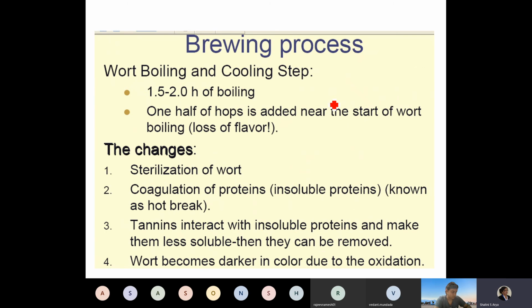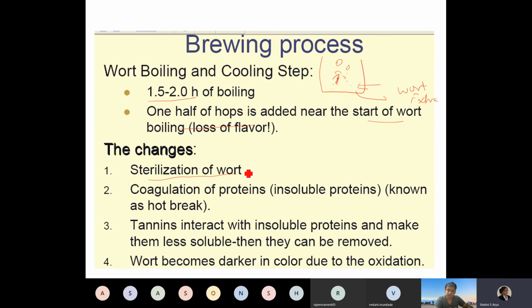Wort boiling. So now you have a very good tub in which there is a lot of wort, or soluble extract, which is very rich. The wort boiling is carried out for 1 to 2 hours. Half of the hops are added near the start of the boil, and then boiling is carried out to extract all the polyphenols, tannins and flavoring compounds. So all the hops are not added, only half of the hops are added.